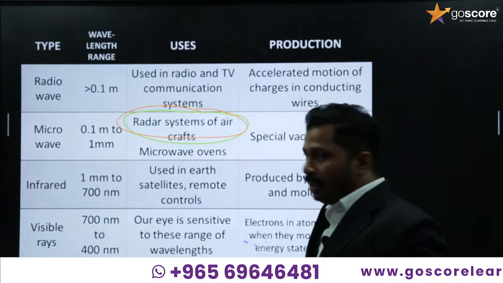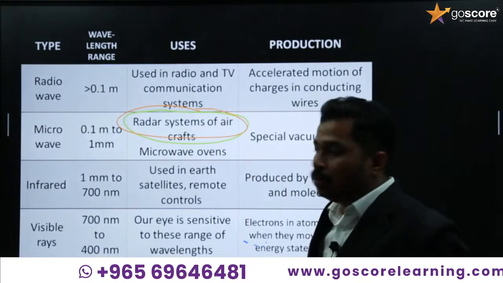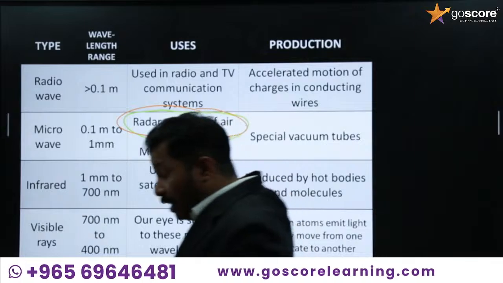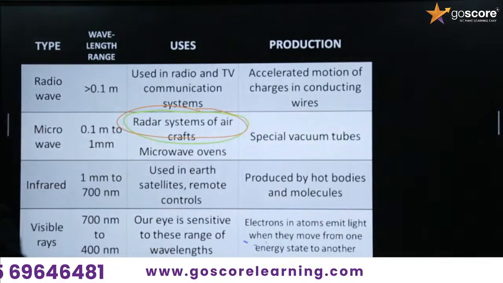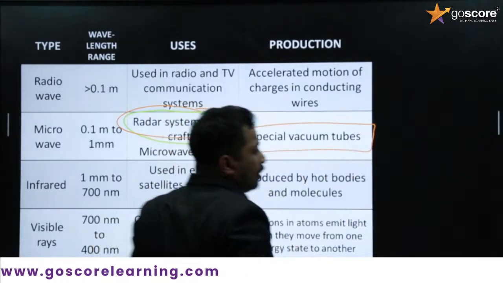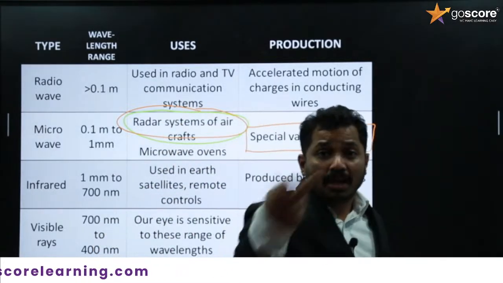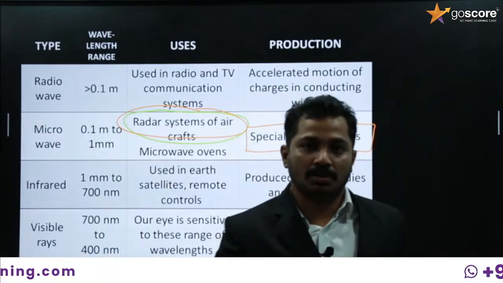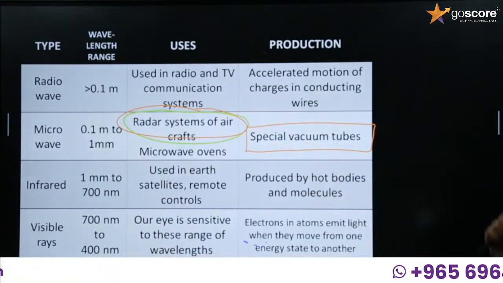Other than that, this is very important, so learn the two. And the wavelength range should also be learned by heart: from 1 millimeter to 0.1 meter. It is produced by special vacuum tubes. So if asked for the method of production of microwave, it is produced by special vacuum tubes.